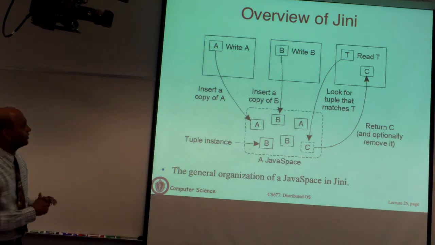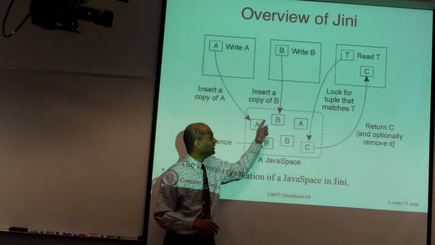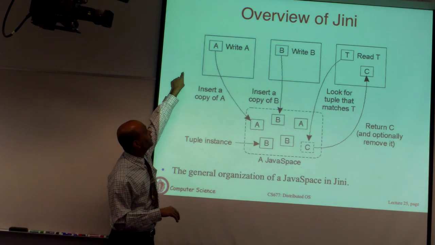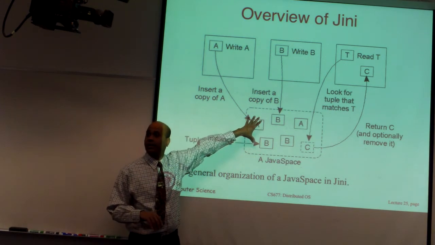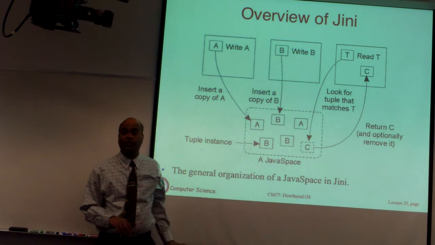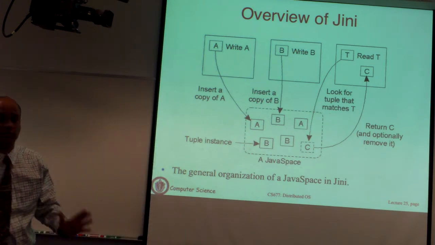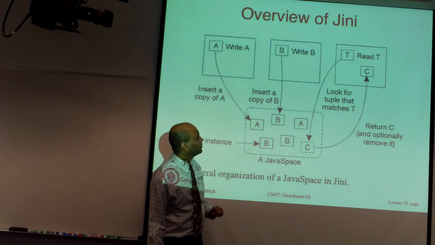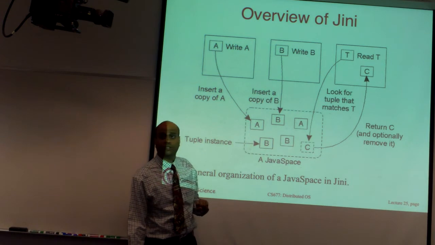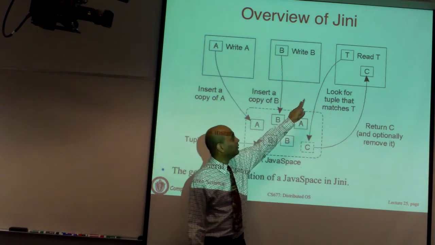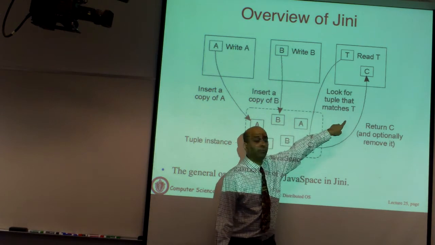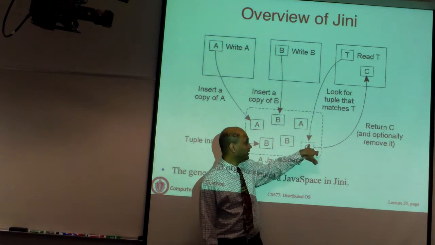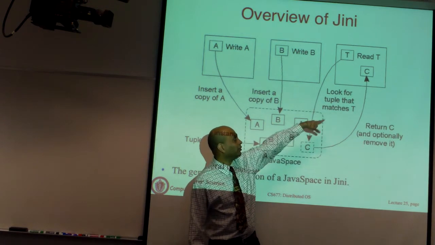So here is your shared Java space. These are the shared notices that I was talking about. These are data items. Here is an application that inserts a tuple. This is tuple A. And then it goes and sits in the bulletin board. It's not addressed to anyone in particular. It's just an announcement, or publishing, of some data. Here's another application that puts B. And there is another one called C that is input. Here's an application that comes at a later time and says match all tuples that match this criteria T. This may give me all the printers, that's the criteria. C may be a printer announcement. So in this case, you are going to pick up C.